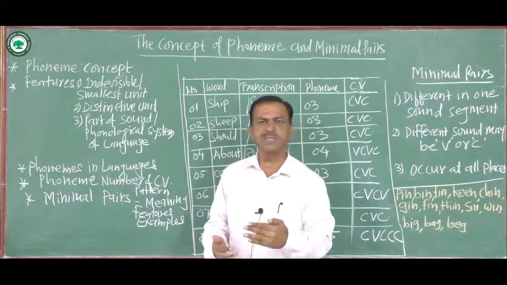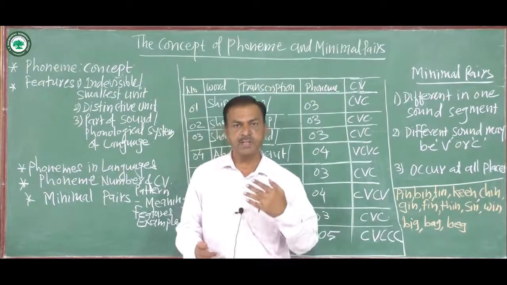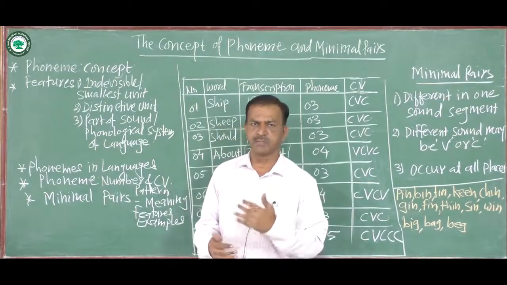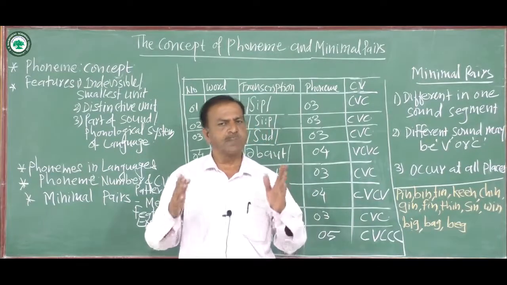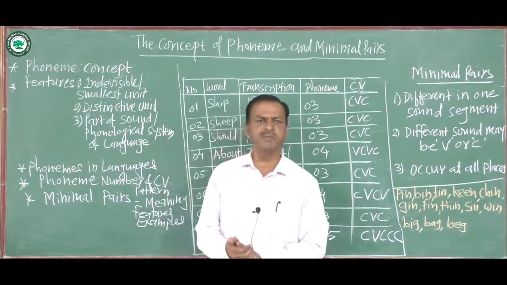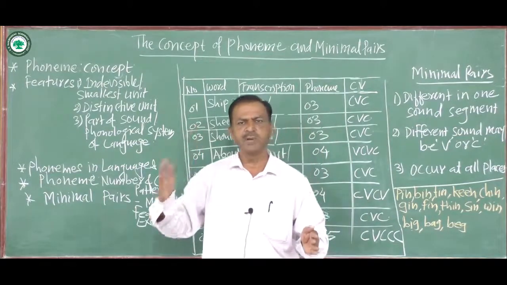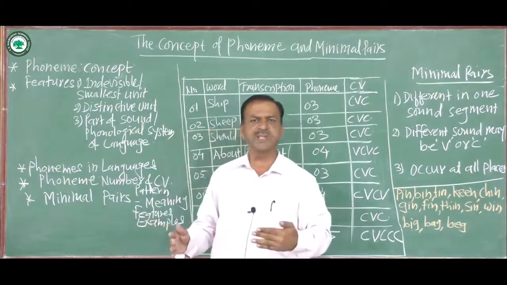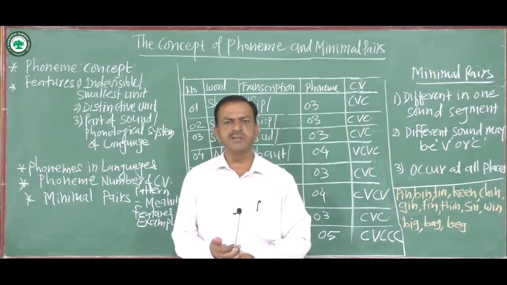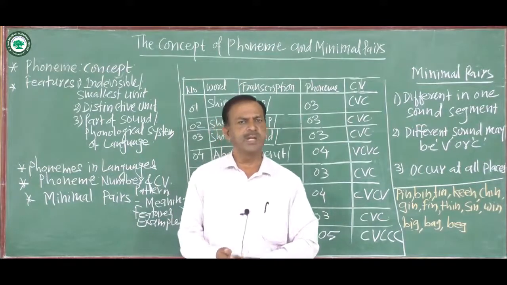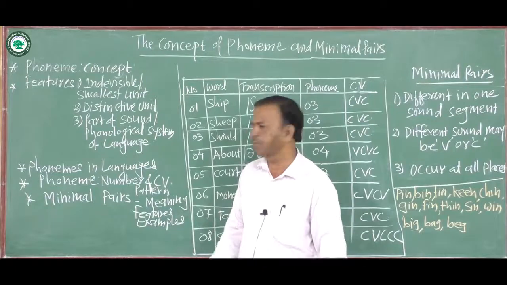Here C stands for consonant and V stands for vowel, because in the examination you will be asked to give the pattern of C and V. So please remember it. This identification is for 4 marks, and identifying how many phonemes are in the given word is also for 4 marks. So this is an important topic for you.